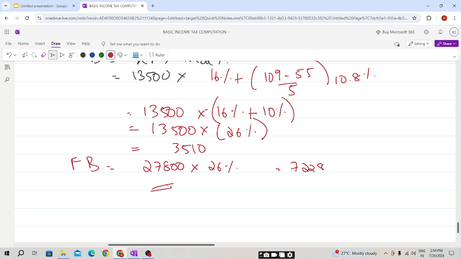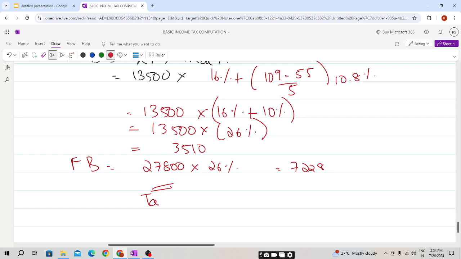If we are provided with private and business fuel, and we pay a partial amount, then the benefit will be calculated using the formula, that is 27,800 into the appropriate percentage. This will not be reduced by the contribution paid by the employee, any partial amount. Please do remember from the employment benefit chapter, this fuel benefit is the only area where the contribution paid by the employee will not be deductible. It will consider the whole amount.